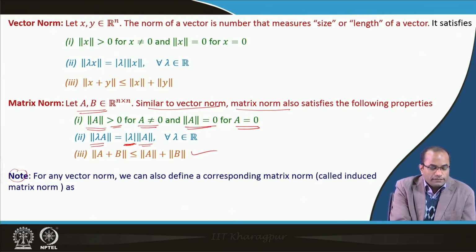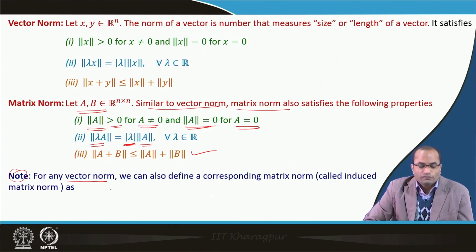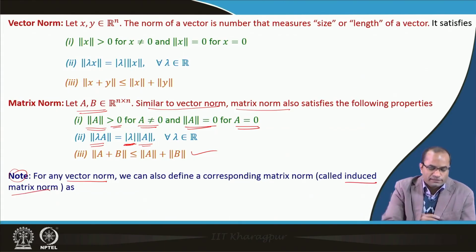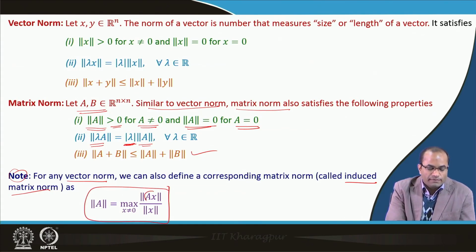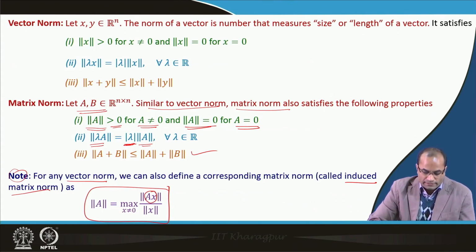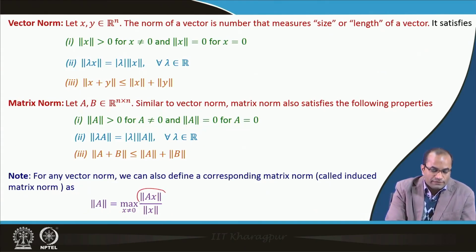There is a note here that given a vector norm, we can also define a corresponding matrix norm, which is actually called the induced matrix norm. If A is a matrix and x is a vector, then Ax is also a vector. So if the vector norm is defined, here and here, these two are vector norms, and this A is a matrix, so here we have the matrix norm.